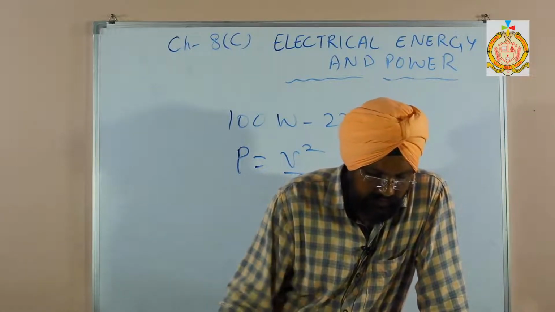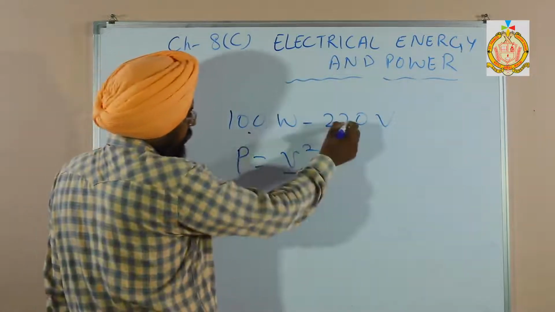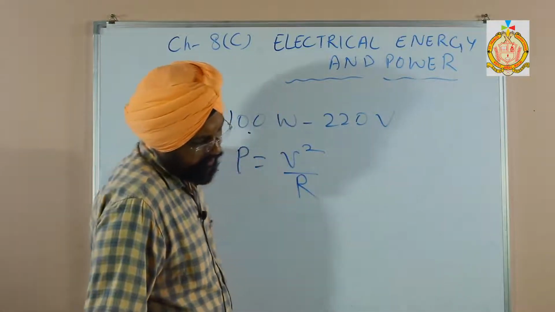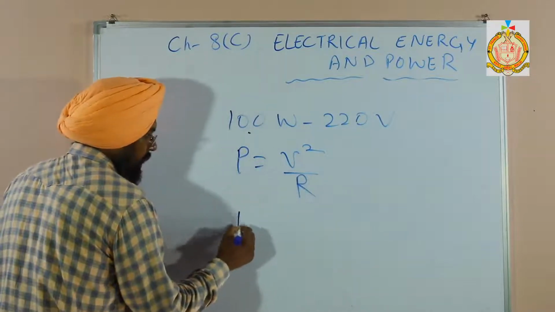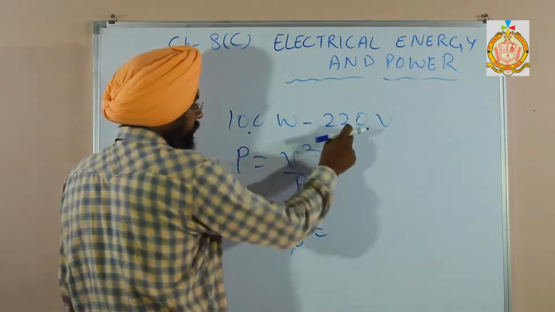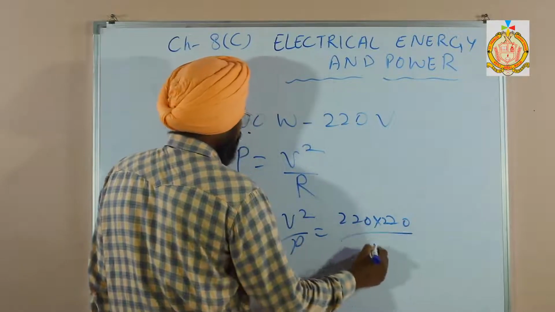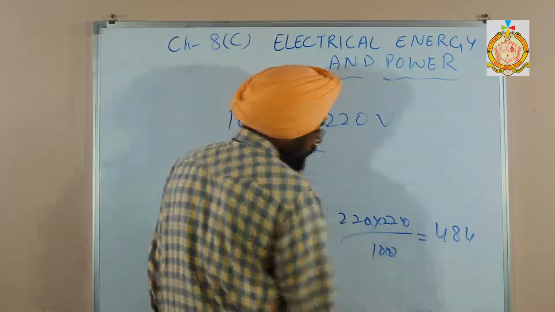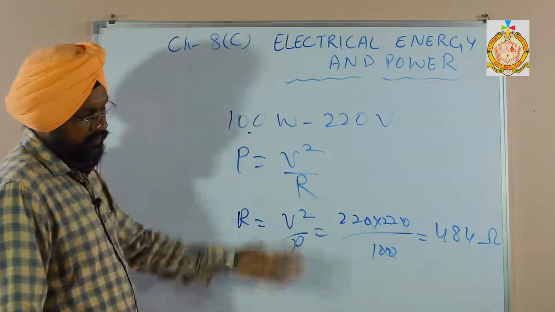This is very important. If the bulb is rated 100 watt and 220 volt, find out the safe limit, find out the safe current. So R is equal to V square upon P, we can write. So what is the V value? 220 into 220 upon 100. So it will become 484 ohm. It is 484 ohm.